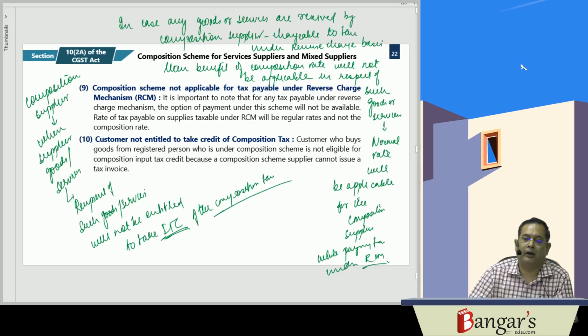The recipient won't be entitled to take the credit of the composition tax.